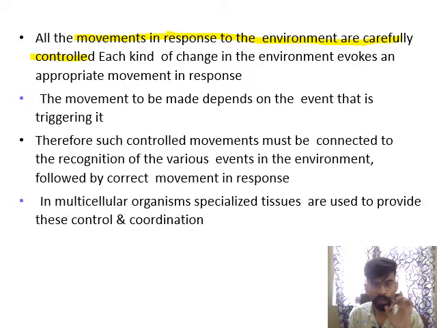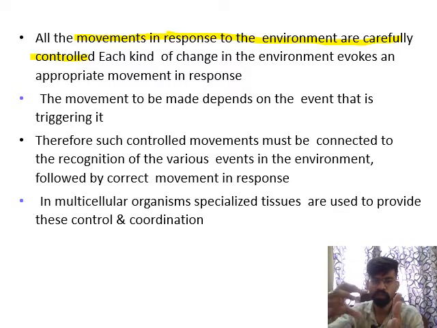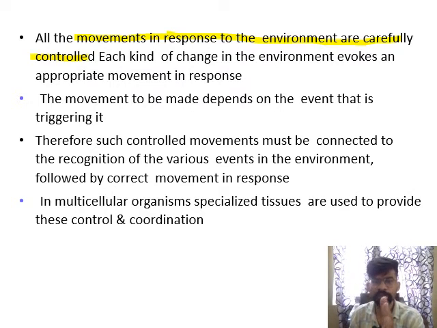Let's assume again the previous example. This is the plant. Here sunlight will fall. So sunlight, you can say, is an environmental condition. So the plant moves with respect to sunlight. This is a controlled movement.